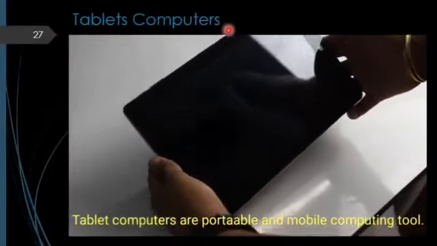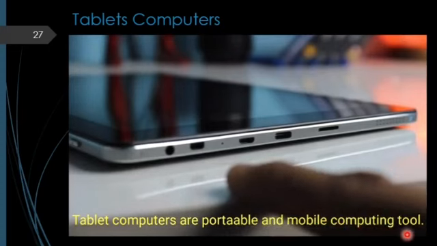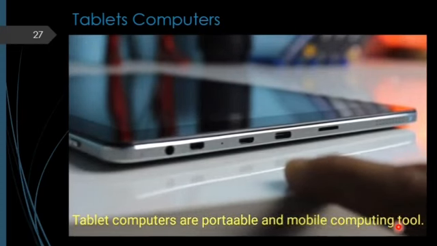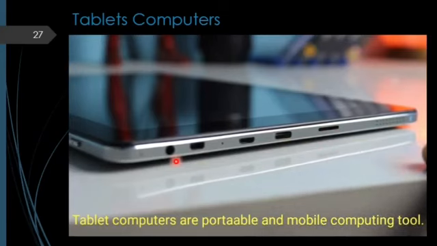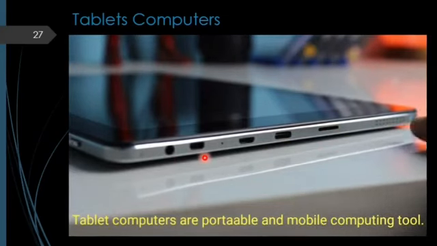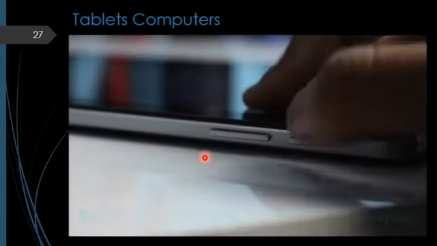Now these are tablet computers, and you are watching the video. Tablet computers are very portable and mobile computing equipment. This shows the ports of the tablet, and this is the power on switch.